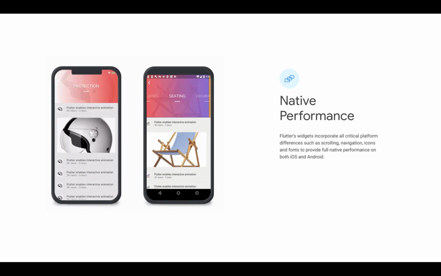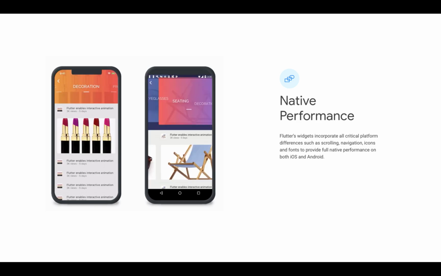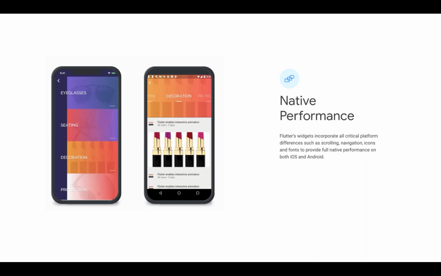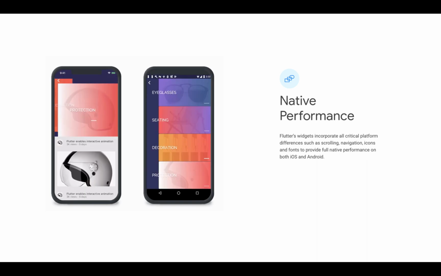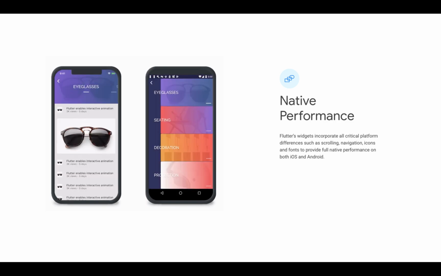Flutter apps follow platform conventions and interface details, such as scrolling, navigation, icons, fonts, and more. This is why apps built with Flutter are featured in both the App Store and Google Play Store.